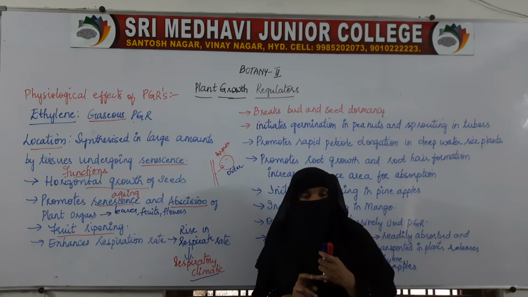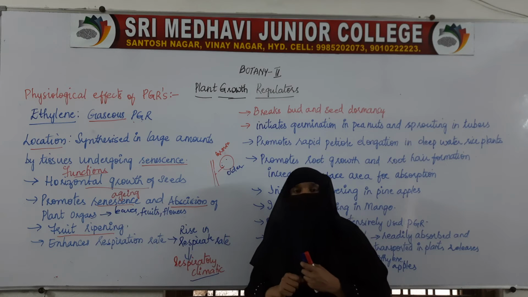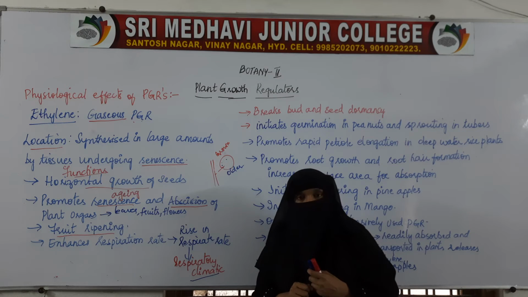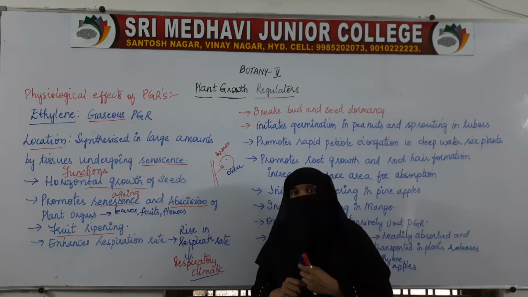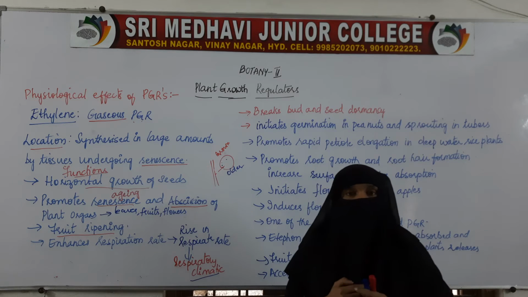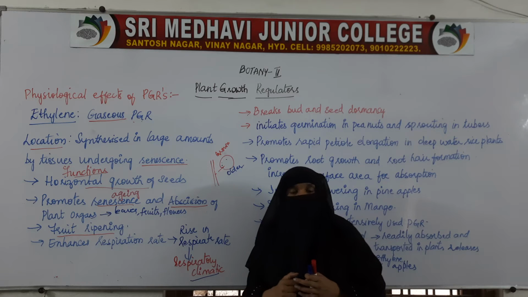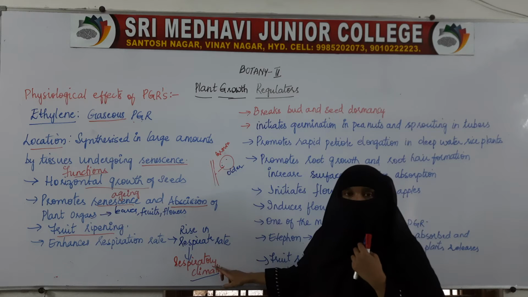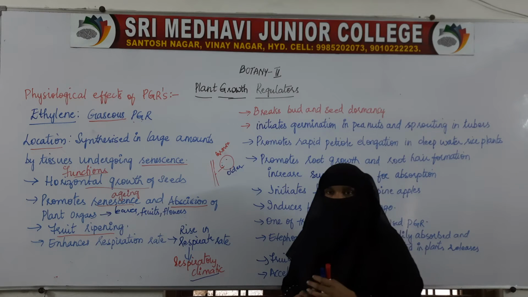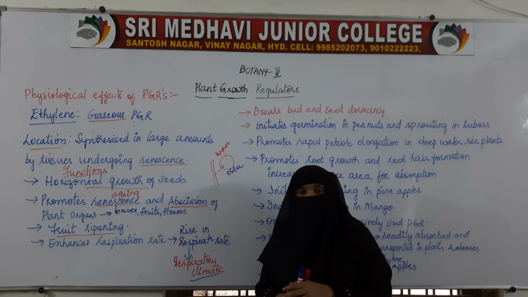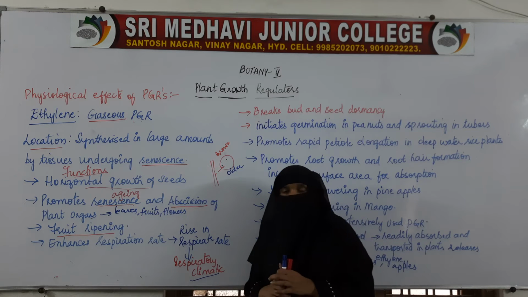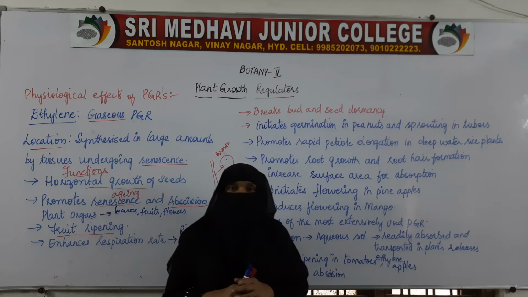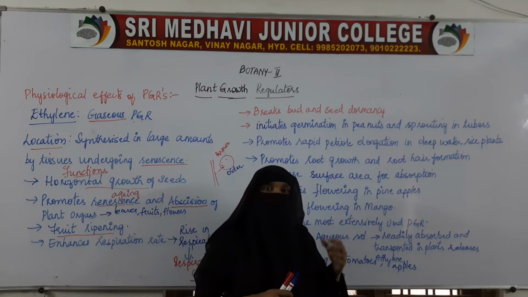Apart from that, it also helps in ripening of fruits, and during ripening the respiration rate increases. That increase is called respiratory climacteric. So ethylene is responsible for the increase in the rate of respiration during ripening of fruits.